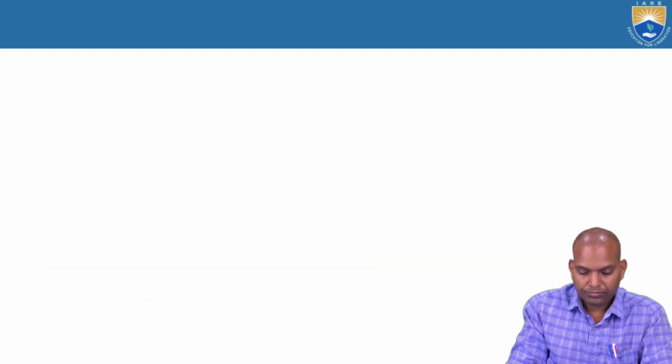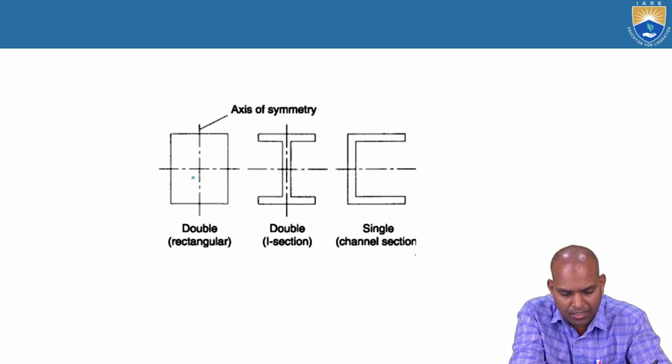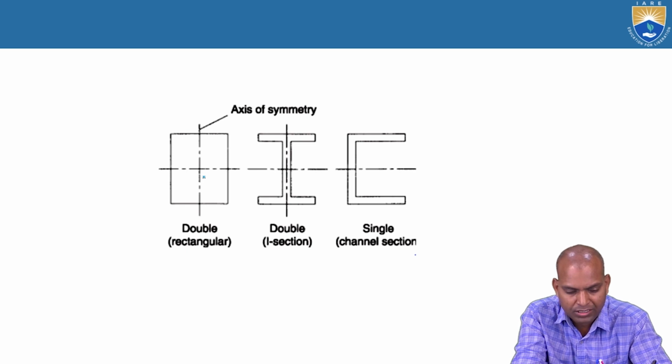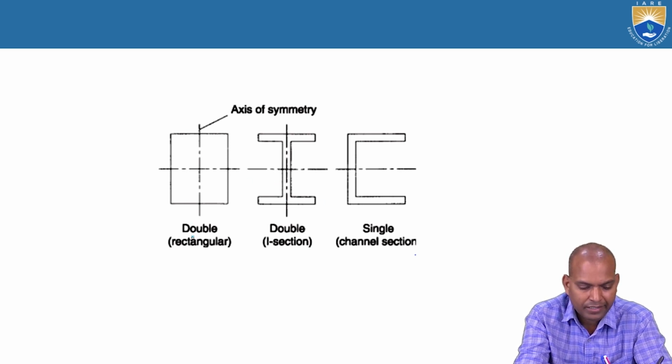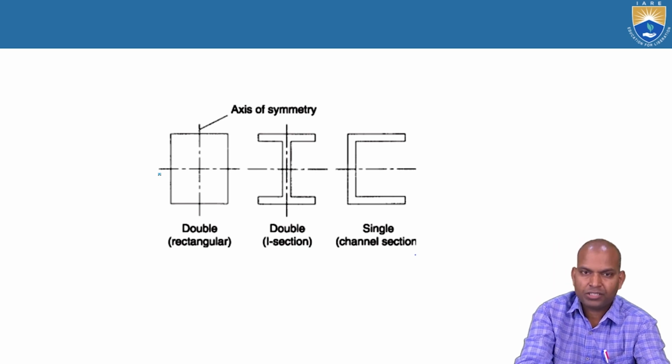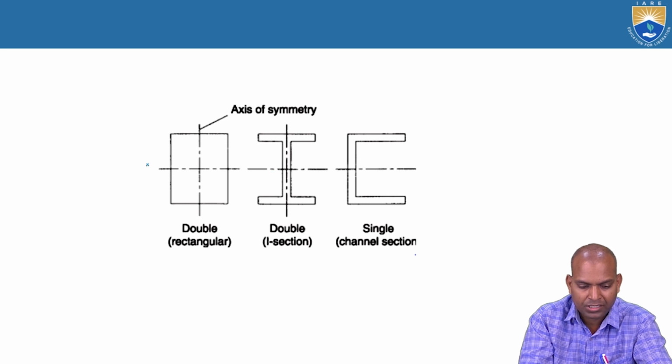Now these are the axes of symmetry. Why should we study this type of symmetry? Because these sections are of beams. Generally, most sections of beams are I section, C section, or rectangular sections. These are the standard sections, mostly used for construction purposes or in mechanical industries. Beams, like iron bars or sections, have I section, C section, and rectangular sections, not only solid but also hollow rectangular sections, etc.